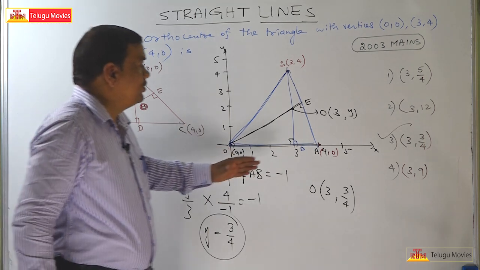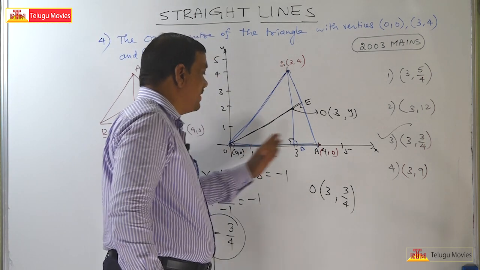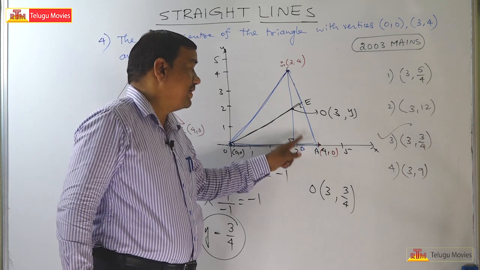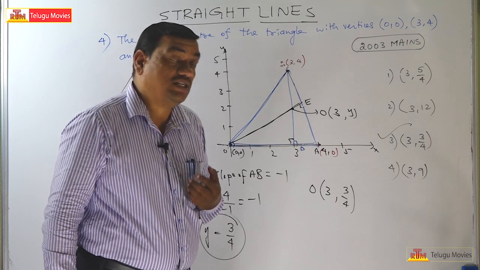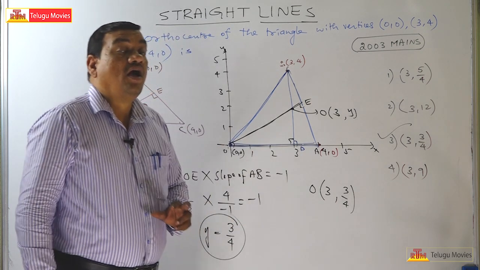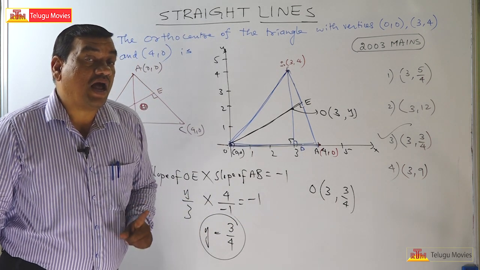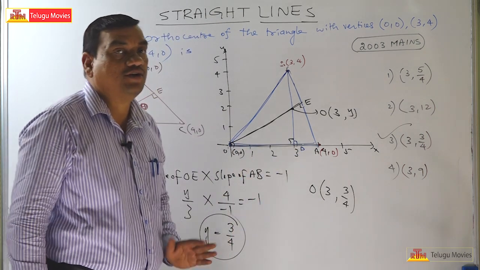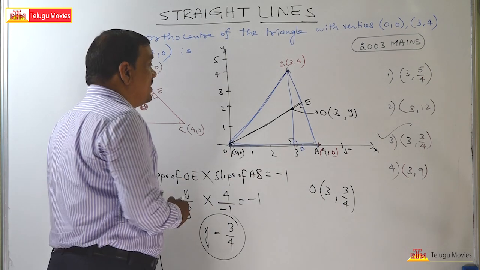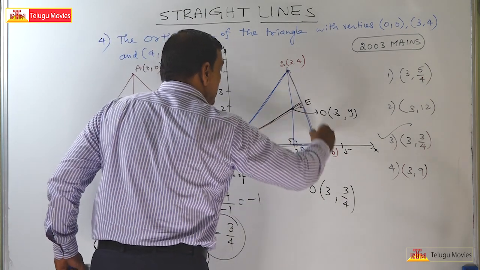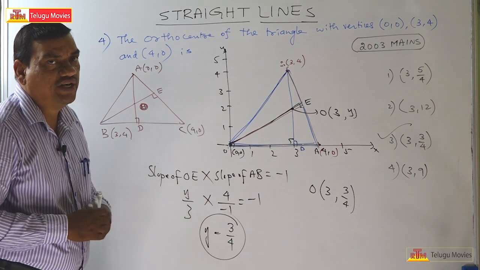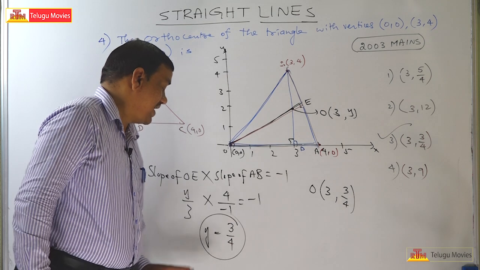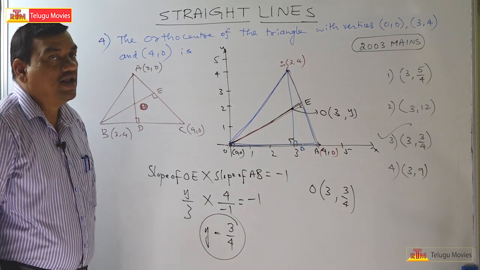First I tried to find out BD perpendicular to OA. That is not possible. Why? Because although these two lines are perpendicular, the product of their slopes is not equal to minus 1, since one of the lines should not be parallel to a coordinate axis. Here OA is, so that attempt failed. Instead, take OE perpendicular to AB. Therefore, the slope of OE into the slope of AB is equal to minus 1. Thereby you will get the y value 3 by 4.